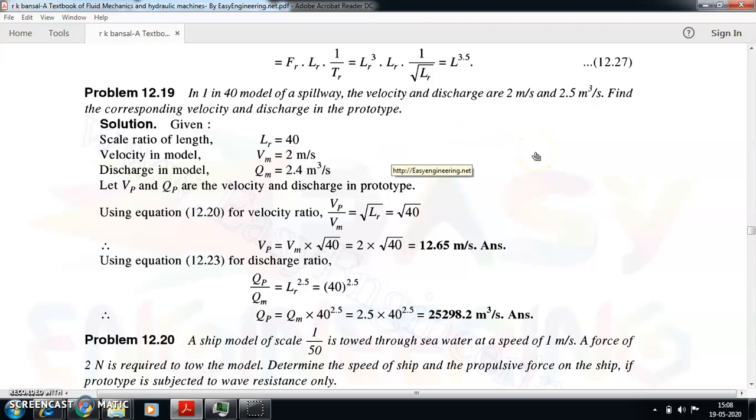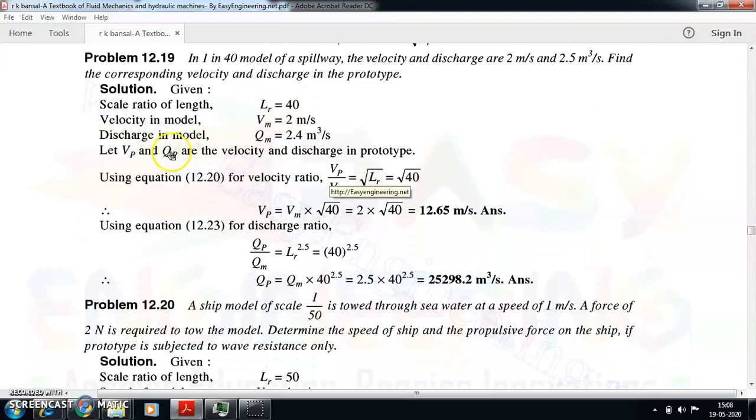Whenever they don't mention which law you have to use, when it comes to a spillway, you have to directly go to Froude law. So your length ratio LR is given as 40, velocity of the model is 2 meter per second, and the discharge of the model is 2.4 meter cube per second. We need to find the velocity of the prototype and discharge of the prototype.